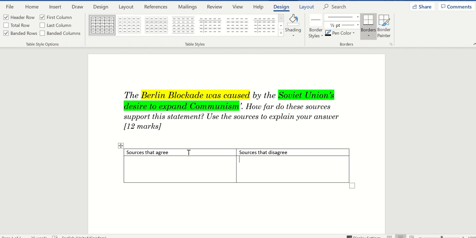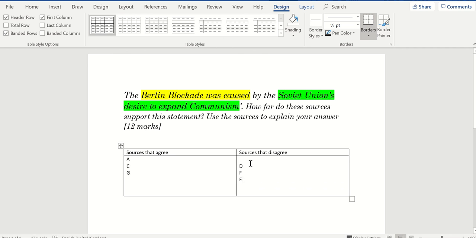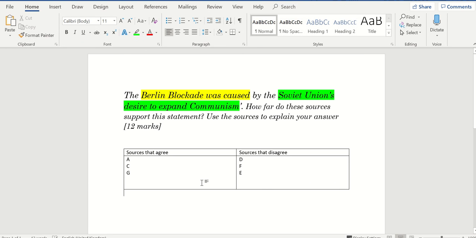I'm going to do this randomly: I'm going to say A, C, and G agree, and D, F, and E disagree. So I've got my agree and disagree. This is me randomly picking. I haven't actually chosen specifically, so you have to read the sources yourself.